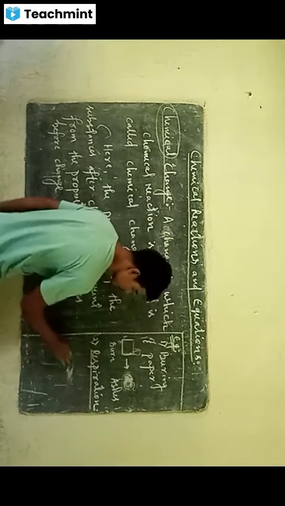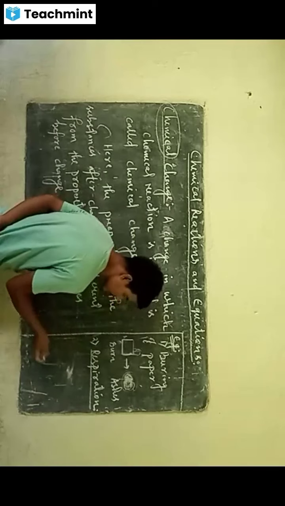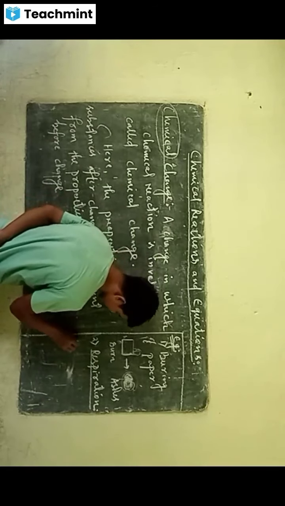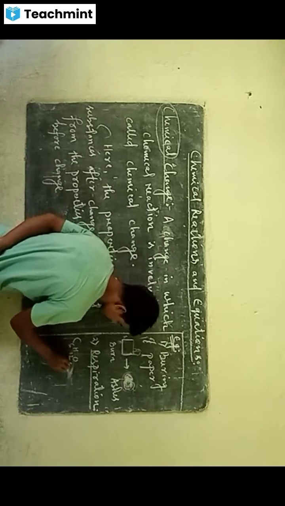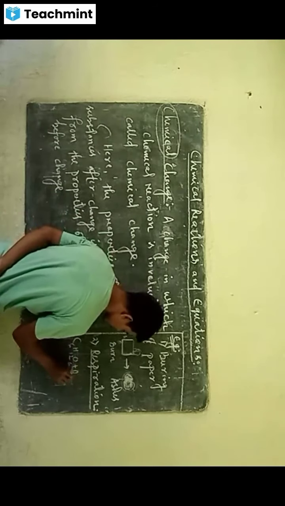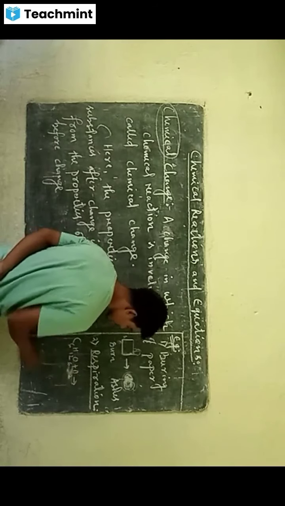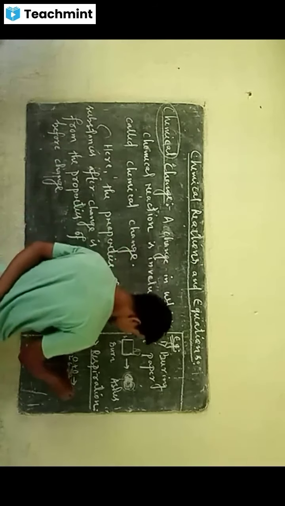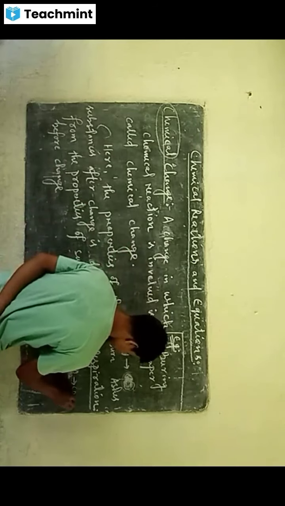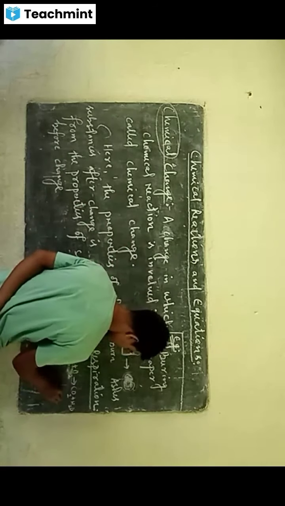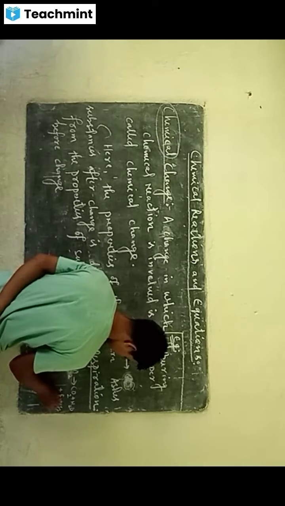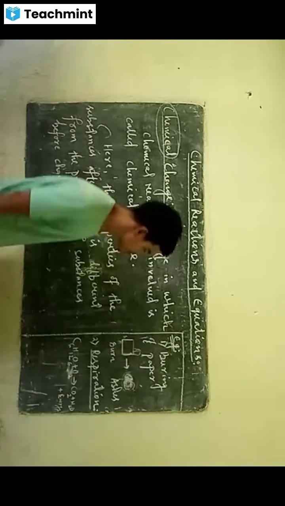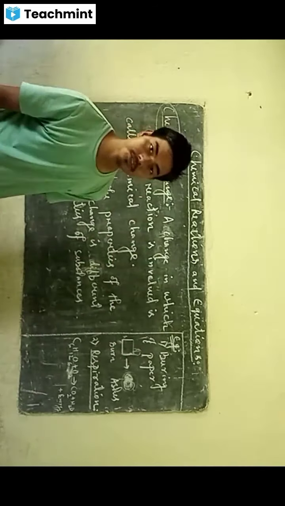So in cellular respiration, what you will find is that the glucose, the food that we eat, C6H12O6, reacts with oxygen, and it will convert into carbon dioxide plus water plus energy. Okay. So respiration also a type of chemical change.